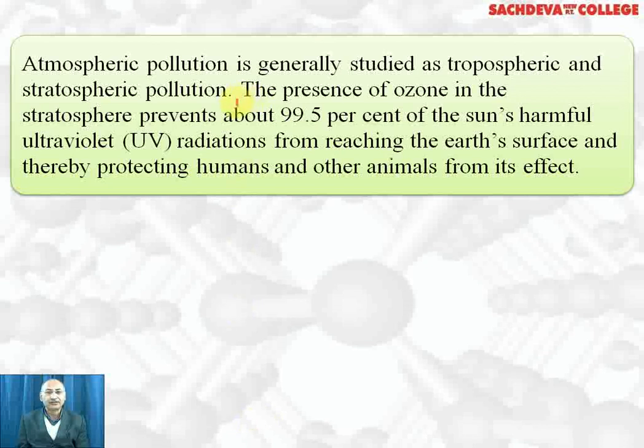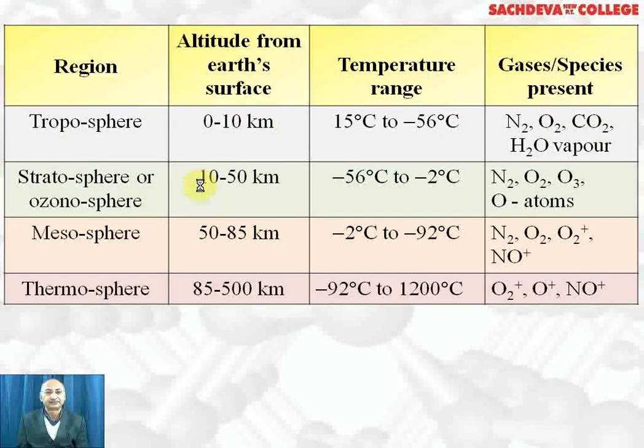Atmospheric pollution is generally studied as tropospheric and stratospheric pollution. The presence of ozone in the stratosphere, which is formed by action of ultraviolet radiation on the oxygen, prevents ultraviolet radiations reaching Earth and protects human beings and animals from its harmful effect like skin cancer.